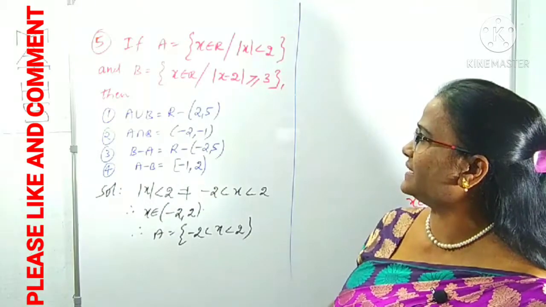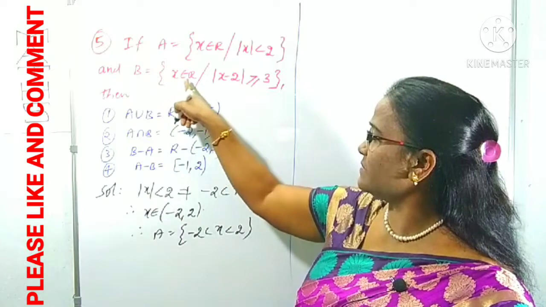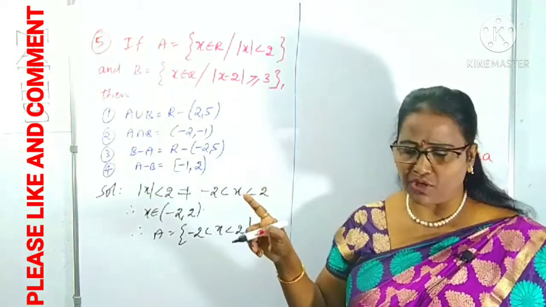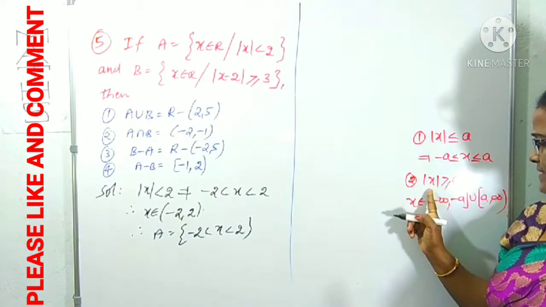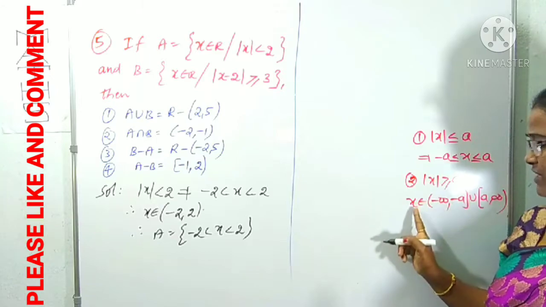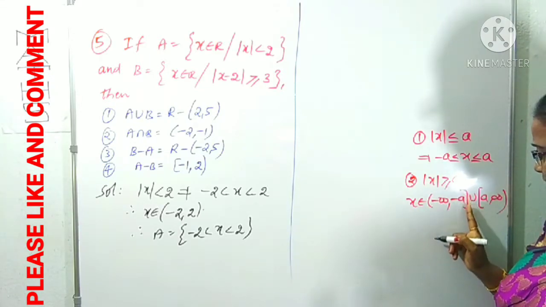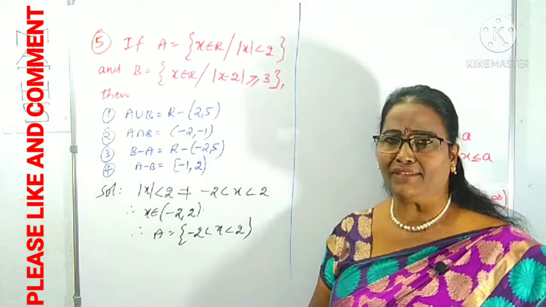Now we can look at set B. B is given as x belongs to R such that mod x minus 2 is greater than or equal to 3. What is given for mod x greater than or equal to a? x belongs to minus infinity to minus a closed interval, union closed interval a to infinity. What is the meaning of closed interval?